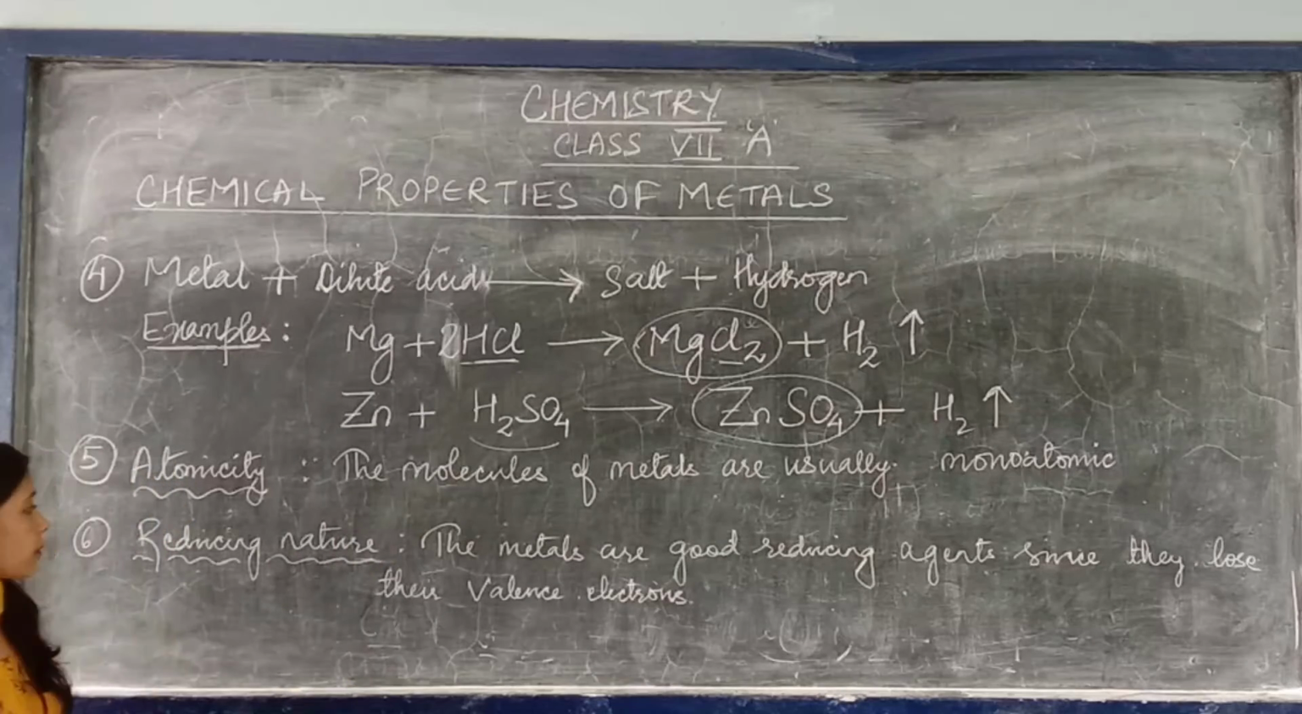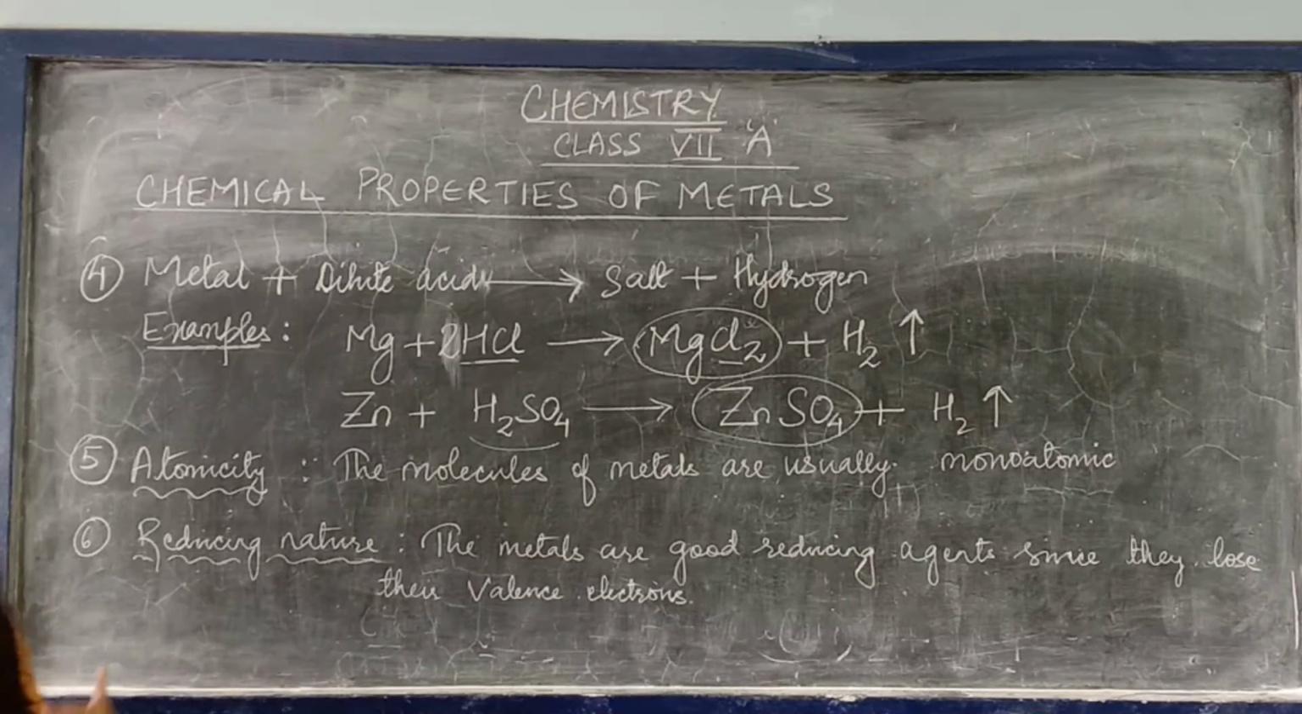So it is called monoatomic. Now the last one is 6. Okay, point number 6. Reducing nature.